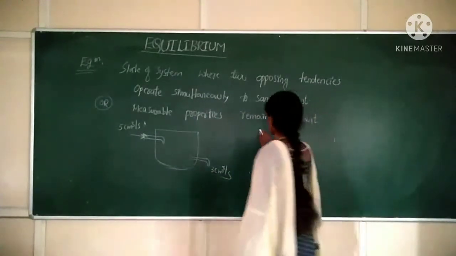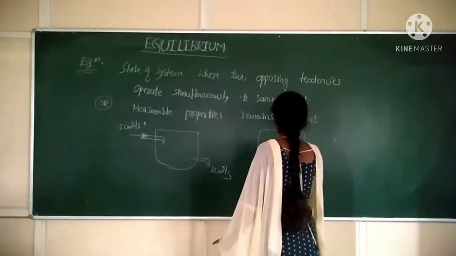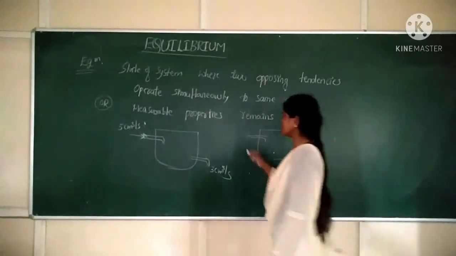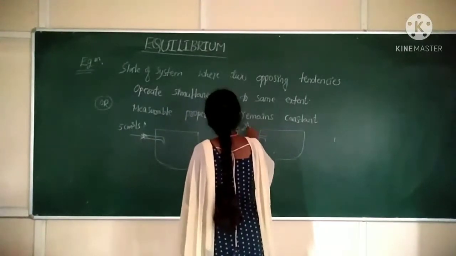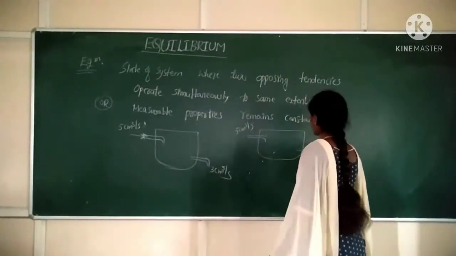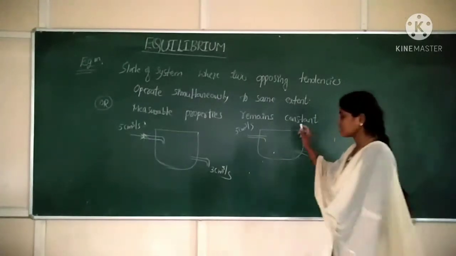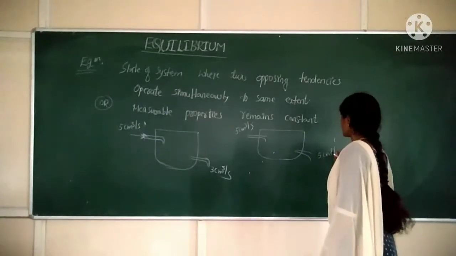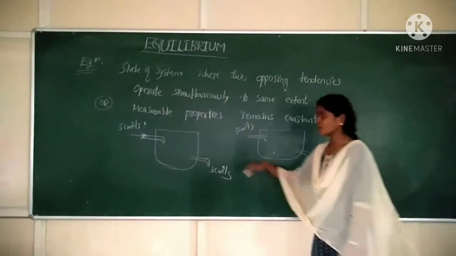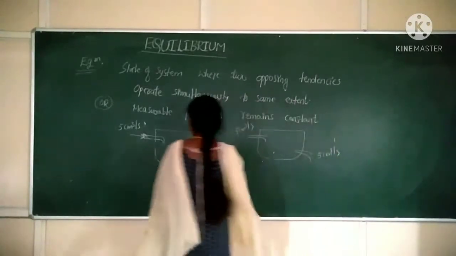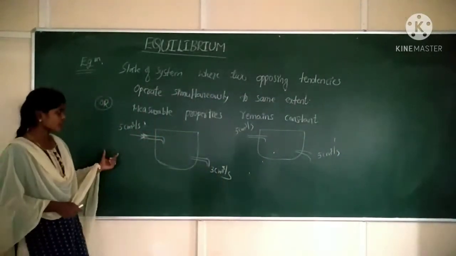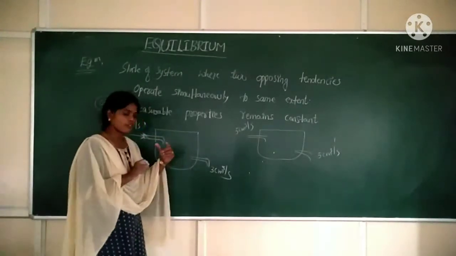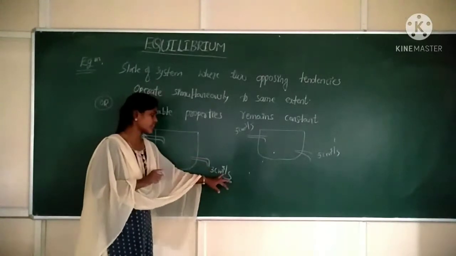Now take another system. In this system, water is moving into the system at the rate of 5 cm³ per second, and the water is moving from the system into the surroundings at the rate of 5 cm³ per second. Now observe these two containers. In the first, water flows from surroundings to system at 5 cm³ per second, and from system to surroundings at 3 cm³ per second.